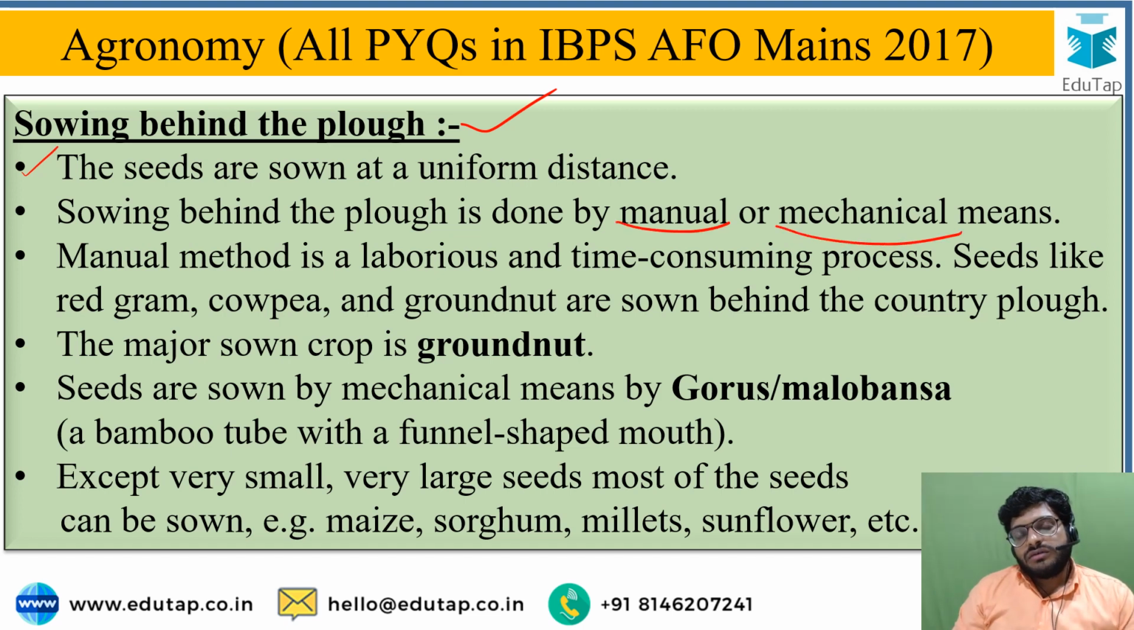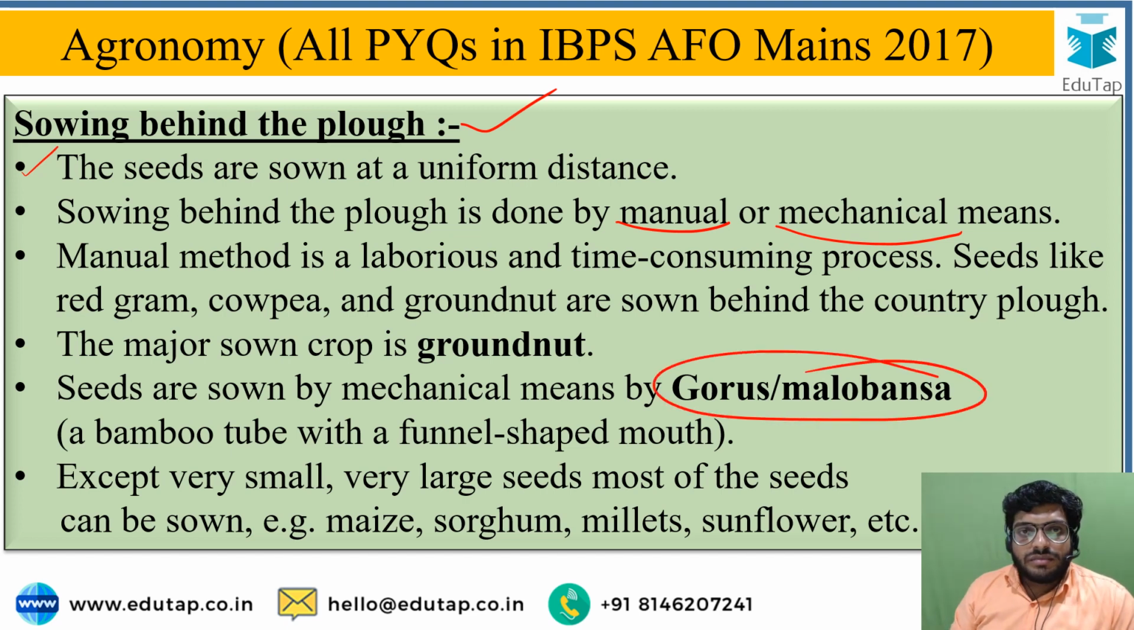So manually with the help of hand, just placing the seeds in the furrows opened by the country plow, or mechanically with the help of a tool called gorus or malobansa. The tool has a funnel-shaped mouth and a bamboo tube that helps place the seeds in a furrow opened with the country plow. Except small seeds, all types of seeds are sown by this method.